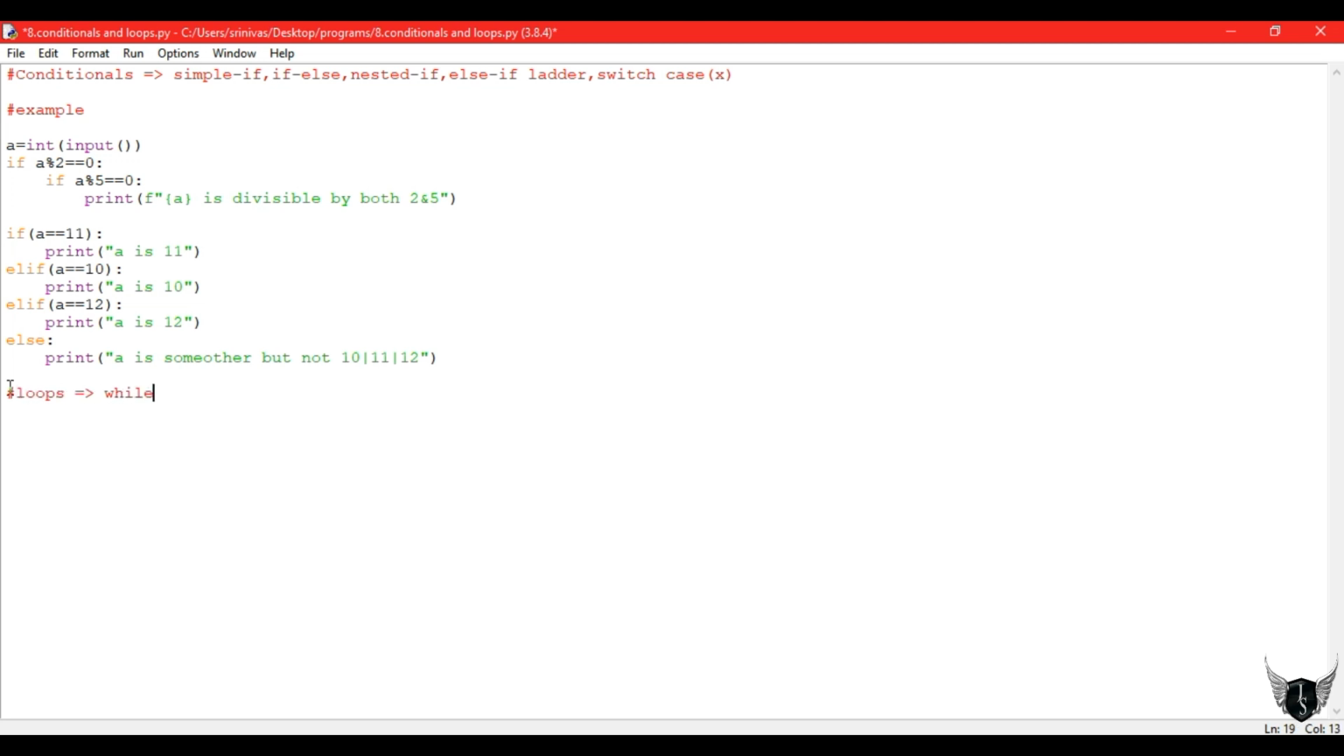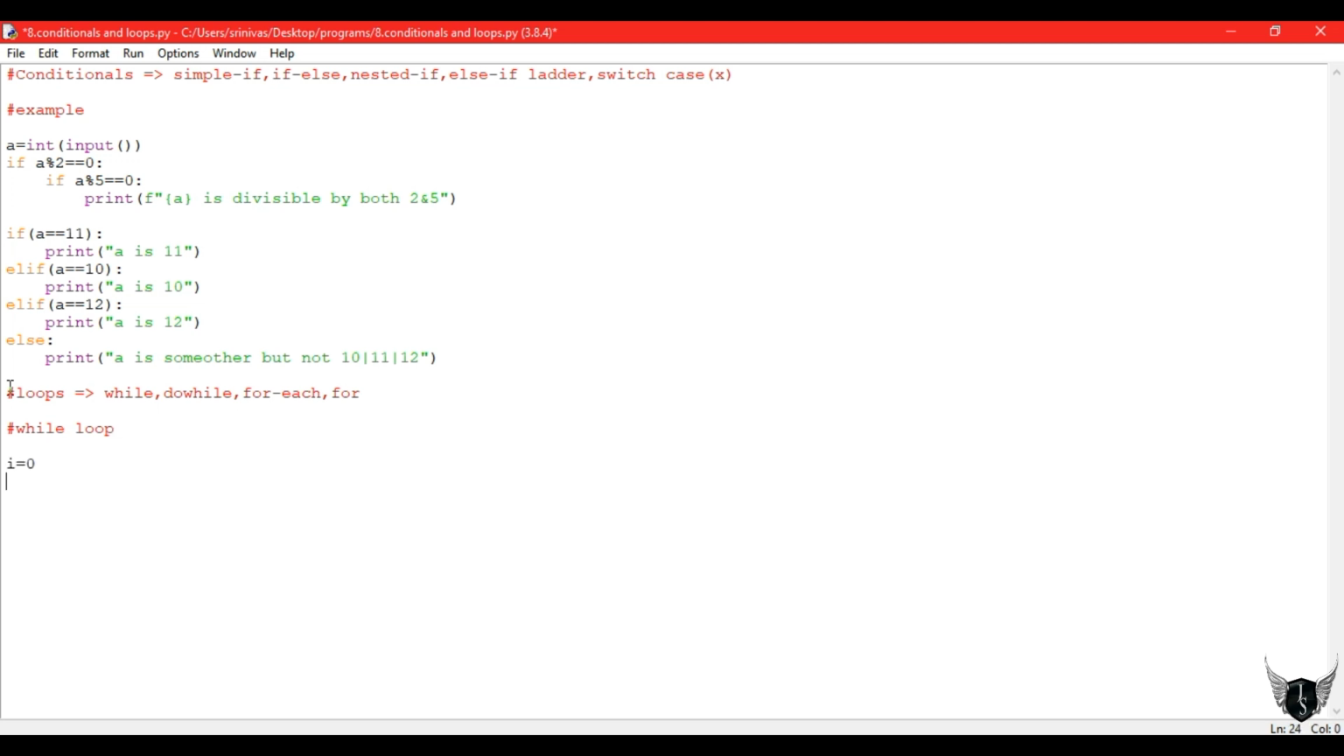So let's go to loops. Coming to loops, we have while loop, do while loop, and for loop. We do have a for each loop also, that is, for every value in a variable. I'll be explaining it. Next, we start with the while loop.